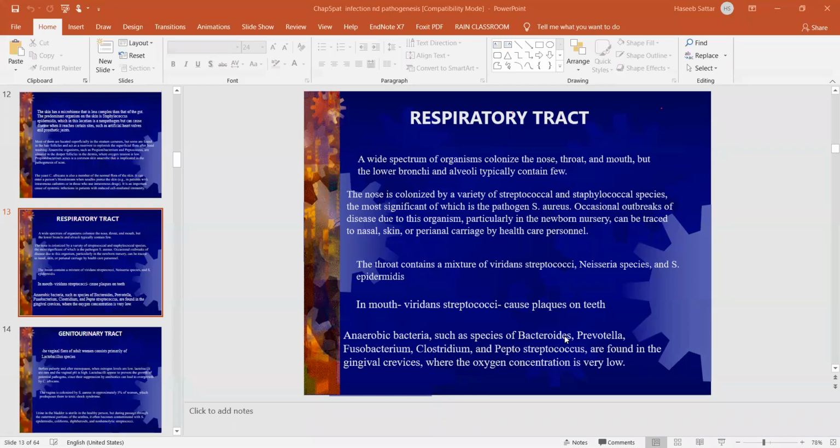So Streptococcus mutans and Streptococcus viridans are present in our mouth and both cause plaque formation. But remember, for plaque, mutans is more responsible than the viridans species.